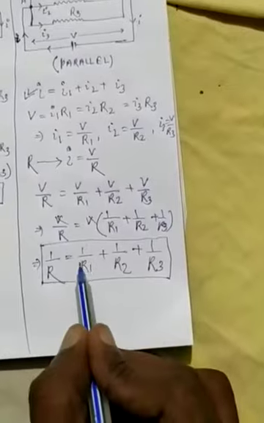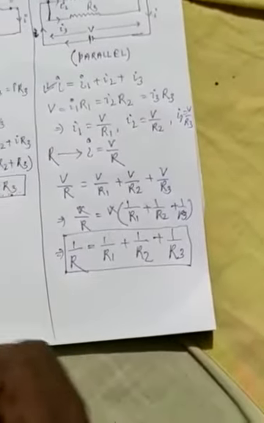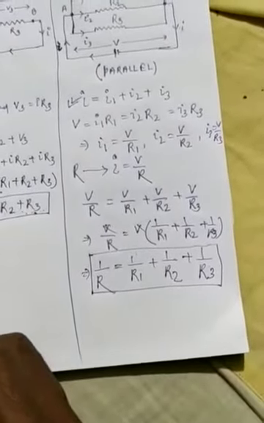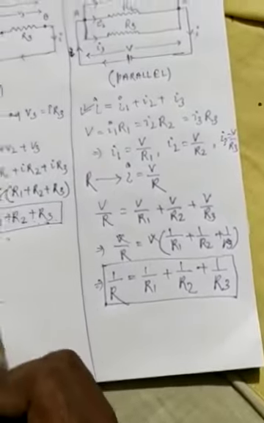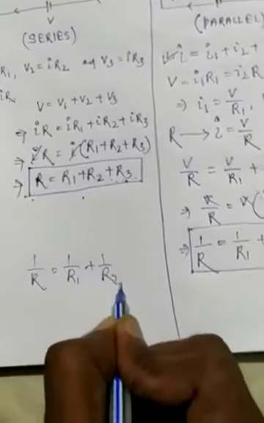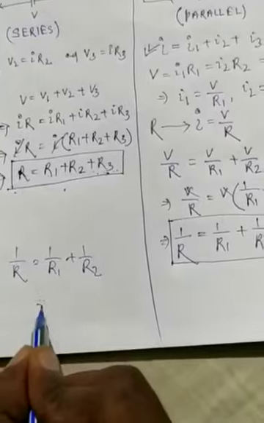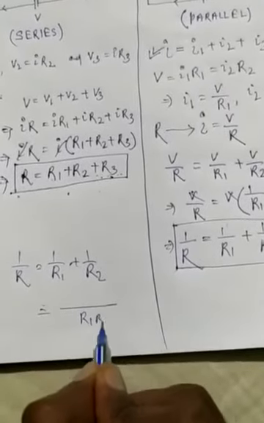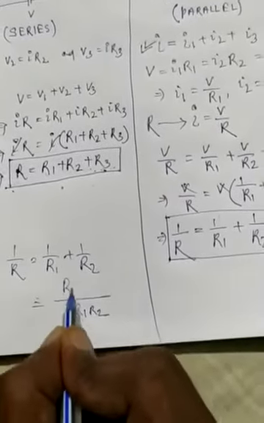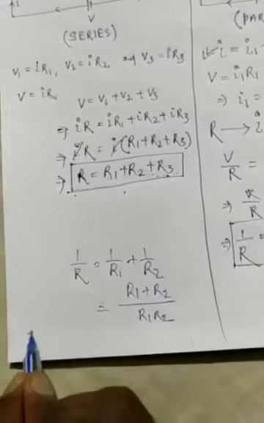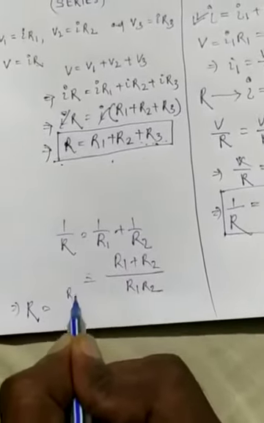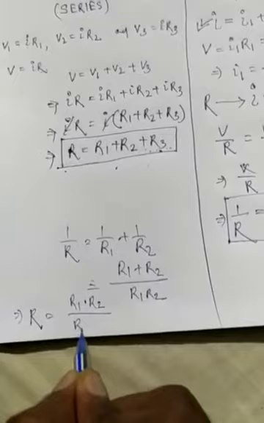Take a simple example: 1/R is equal to 1/R1 plus 1/R2. Taking the LCM, we get R1 R2 over R1 plus R2, which implies net resistance R is equal to R1 into R2 by R1 plus R2.